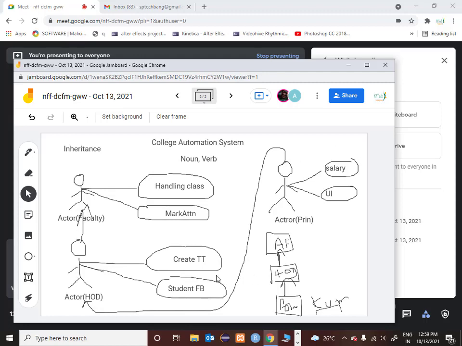So all the functionalities he will get, because HOD will get these two functionalities automatically because it is being derived, and now there are 4 functionalities for HOD. So these 4 functionalities will automatically be implemented with principal, and principal has got additional two functionalities. One is salary and university interaction. So like this we formulate a concept called inheritance in object oriented programming.